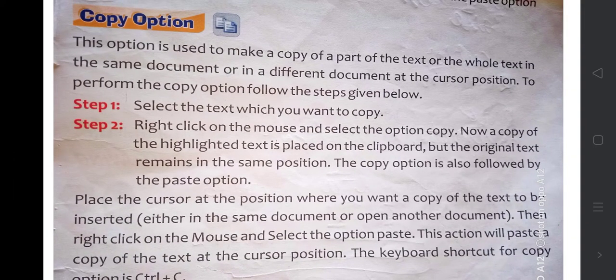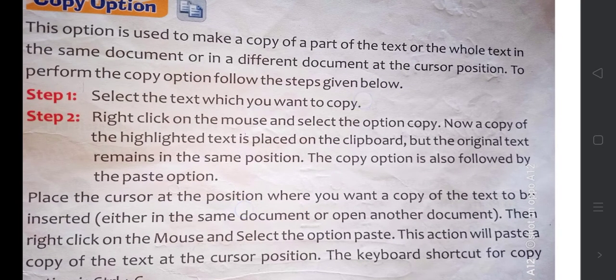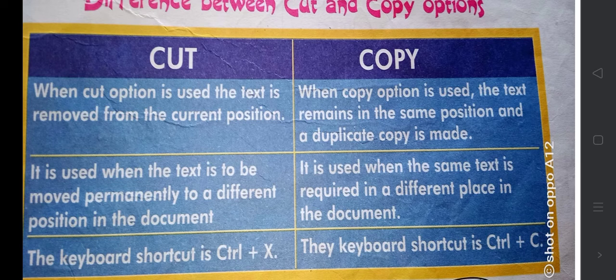Now a copy of the highlighted text is placed on the clipboard, but the original text remains in the same position. The copy option is also followed by the paste option. The copy will be there in the clipboard before paste. As soon as you paste in your new location, the temporary storage called clipboard would be emptied.